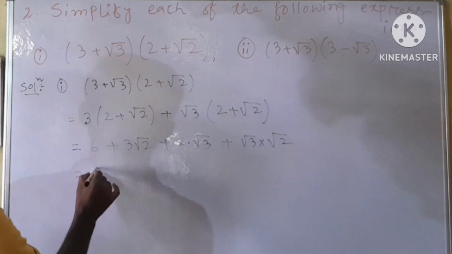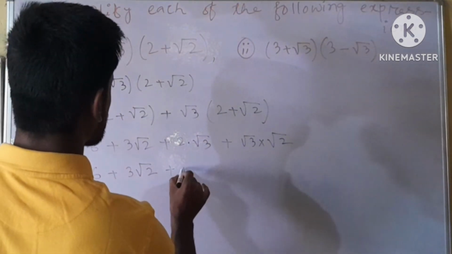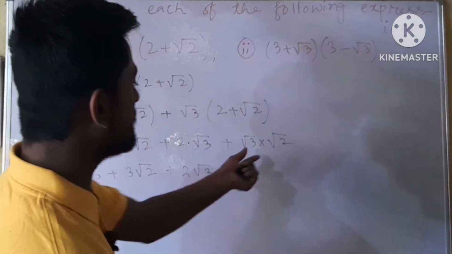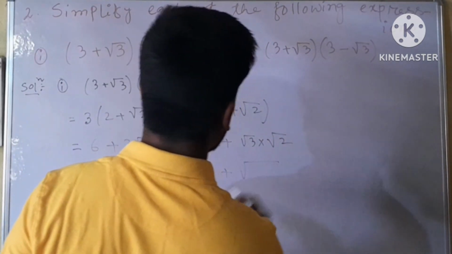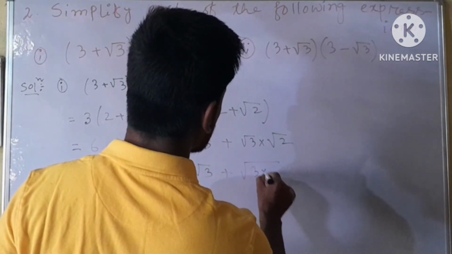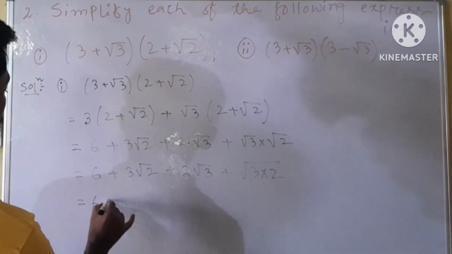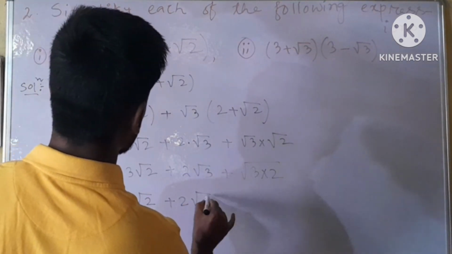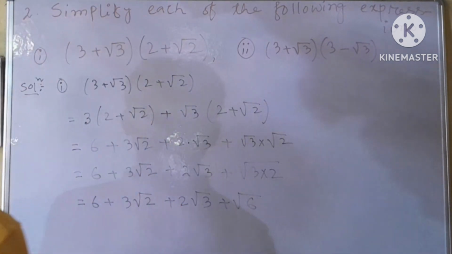They are equal to 6 plus 3 root over 2 plus 2 root over 3 plus, in this case we can take a single root over, and under the root over we multiply these two numbers. They are equal to 6 plus 3 root over 2 plus 2 root over 3 plus root over 3 into 2, which is root over 6.